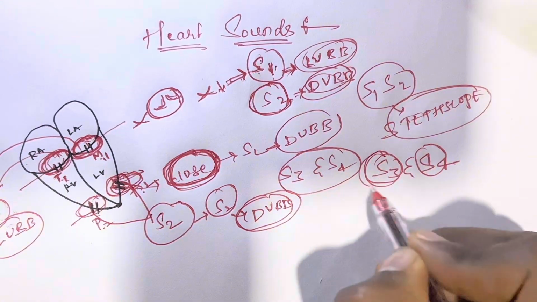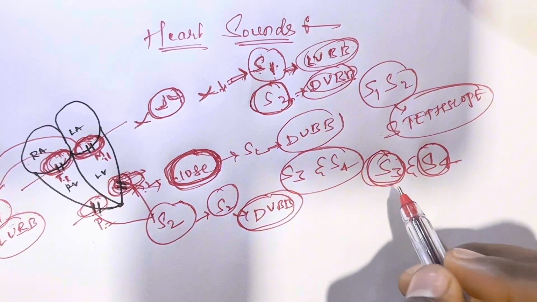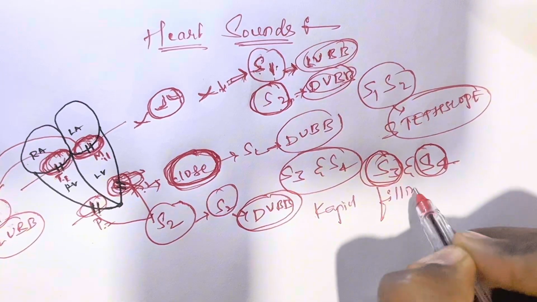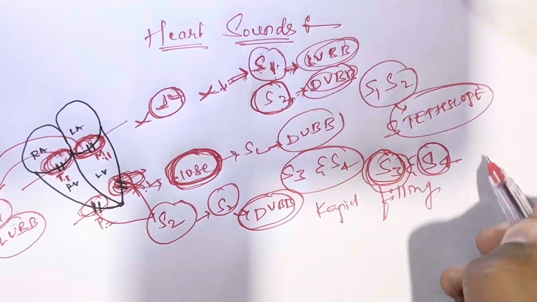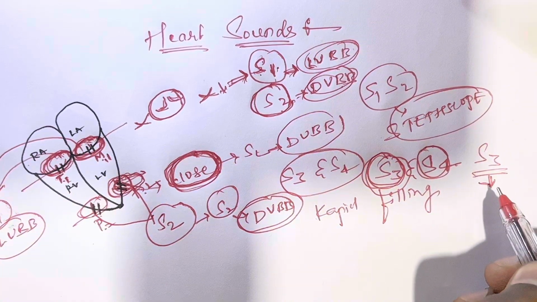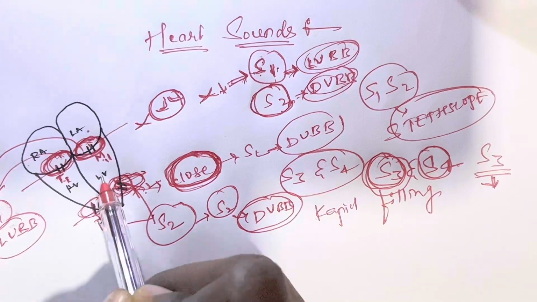Now we can learn the S3 and the S4. I told you people before what rapid filling is, so now we can learn about the S3. What is rapid filling? The filling of blood from the atrium to the ventricle. Here this is the atrium, this is the ventricle.